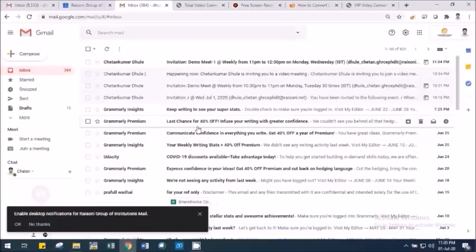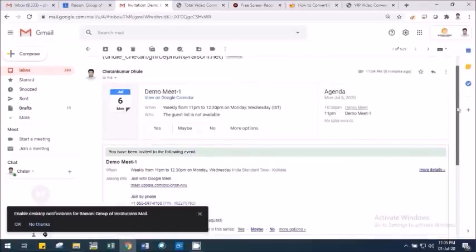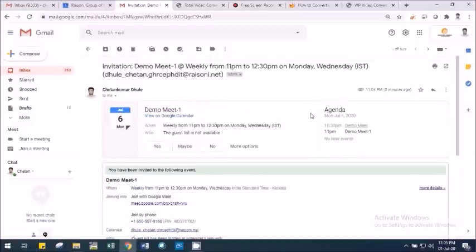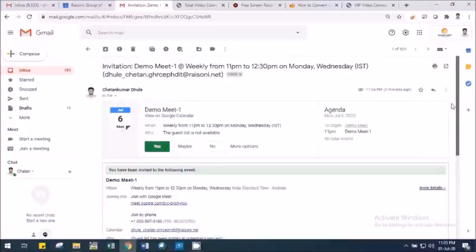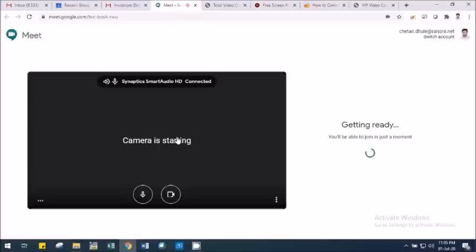Now see, I have received the invitation. Took some time, but the invitation has been received. So now just check out this thing. Now here is the option available for students that they want to attend or not. So I will respond yes. So it will be updated in the faculty's timetable also. And now from the link, student can directly click on this link, and then they can join the meeting. So here I can directly join the meeting.